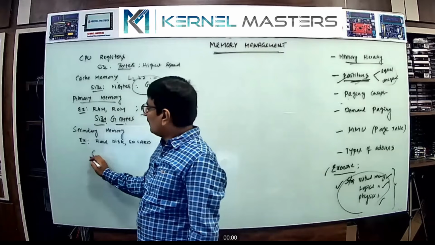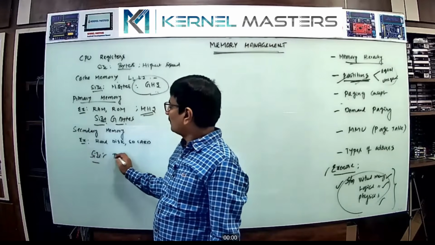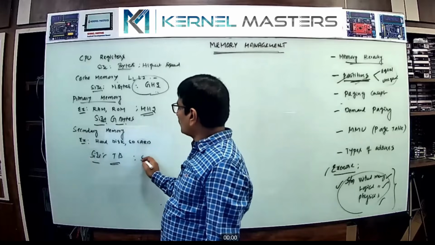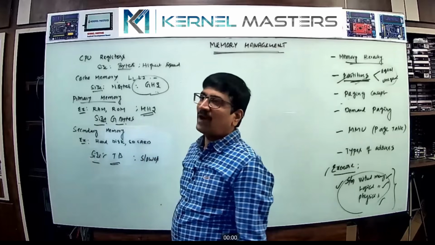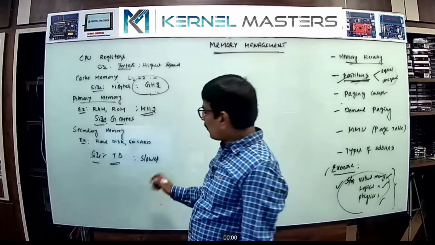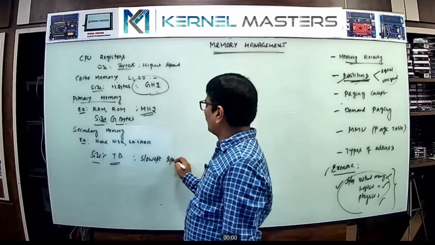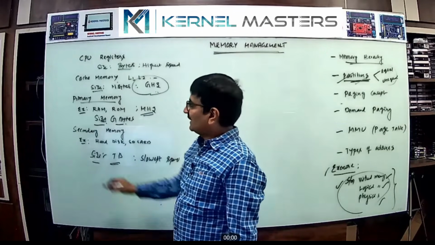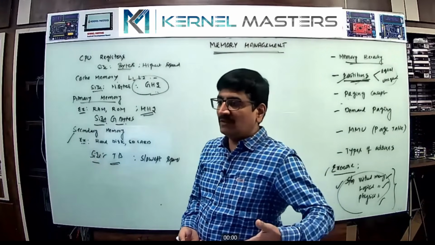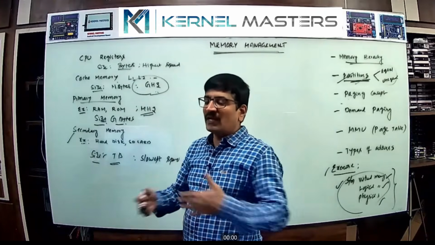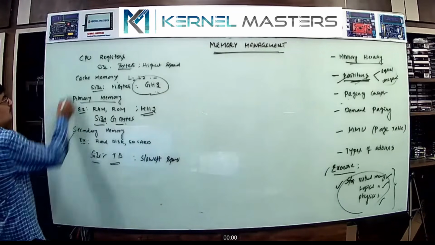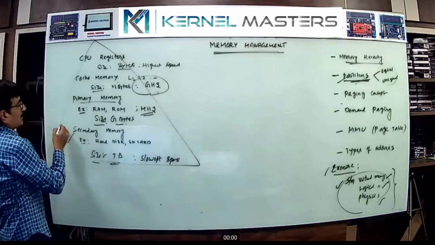Secondary memory has a very big size nowadays, in terabytes. The size is more compared to the others, but the operation is very slow, and the speed is in kilohertz only. It is the slowest operation compared to all other types of memory. The microprocessor speed is in gigahertz and secondary is in kilohertz, so synchronization is very difficult. That's why we need some intermediate points for synchronization. So this is called the memory hierarchy.